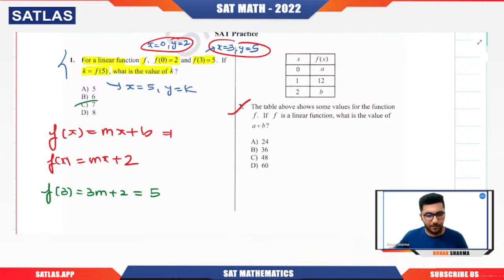Okay, so B is saying that it should be C. Let us quickly see it. So here you can see that they've given us the table.